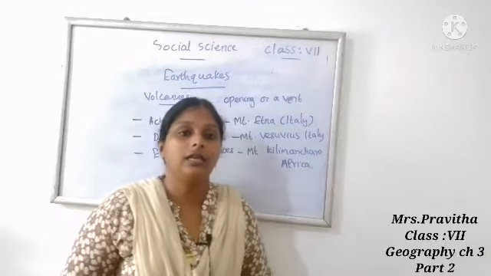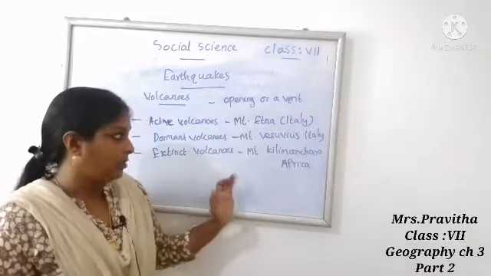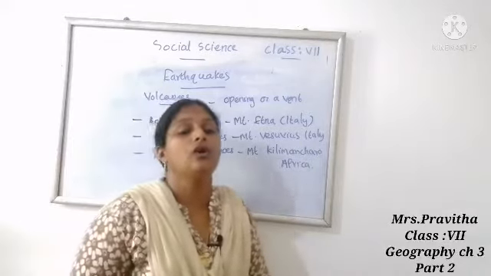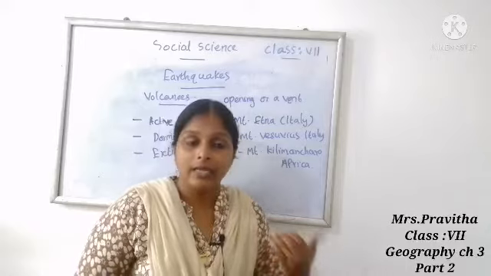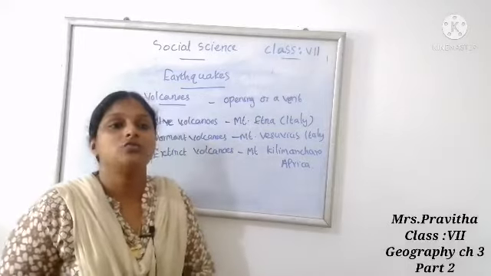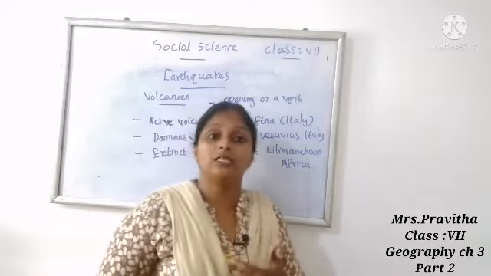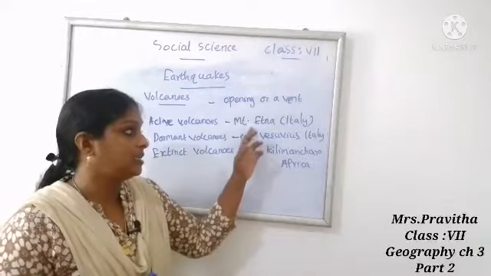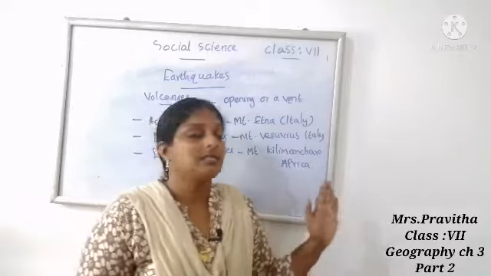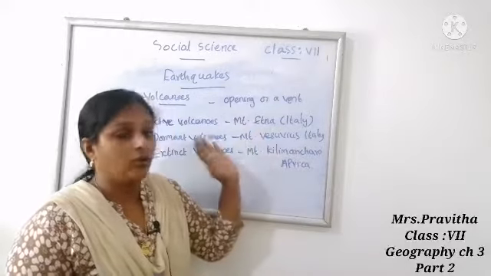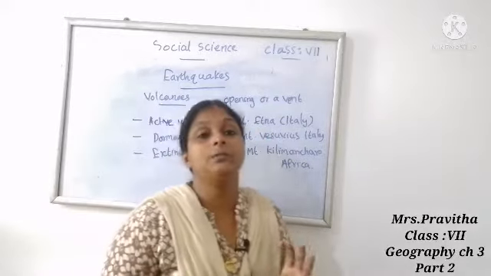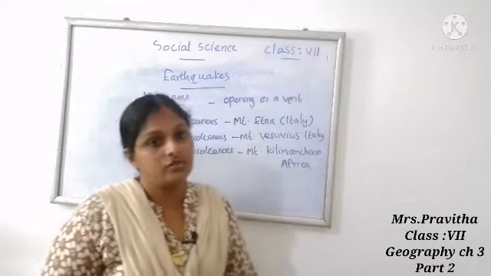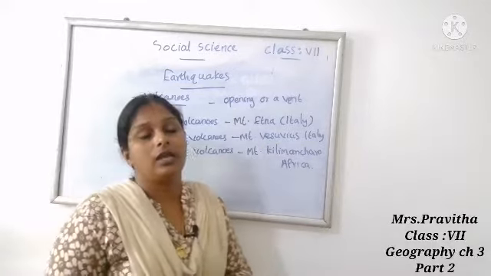These are the three types of volcanoes: active volcano, dormant volcano and extinct volcano. Active volcano means a volcano that erupts frequently. For example, Mount Etna in Italy. These types of volcanoes mainly lie in the Pacific Ring of Fire belt along the Pacific coast. Second one, dormant volcanoes.